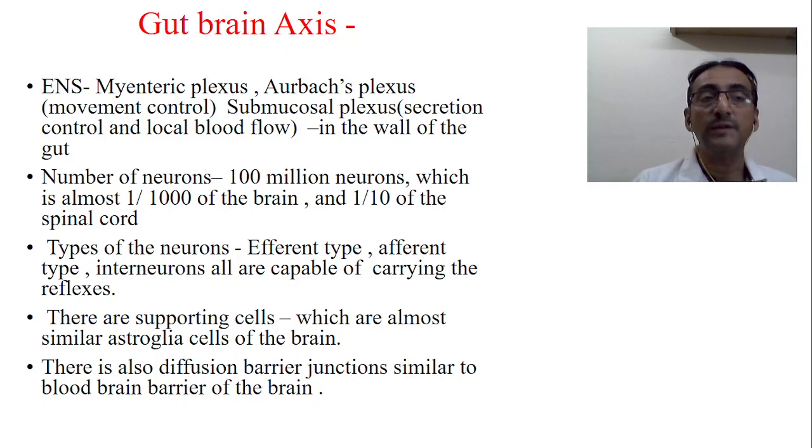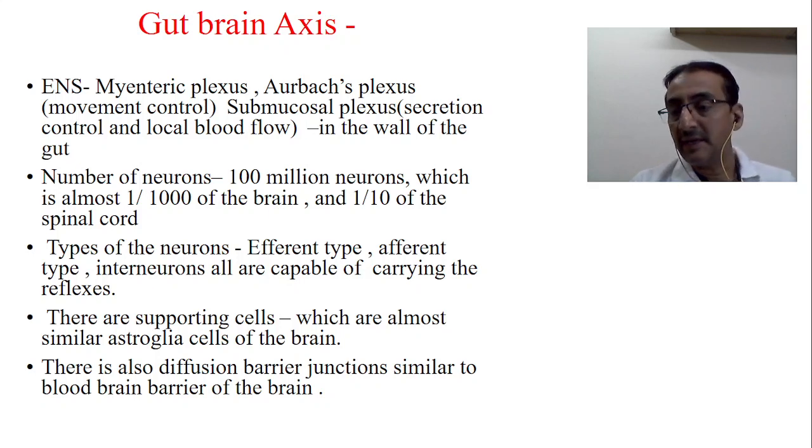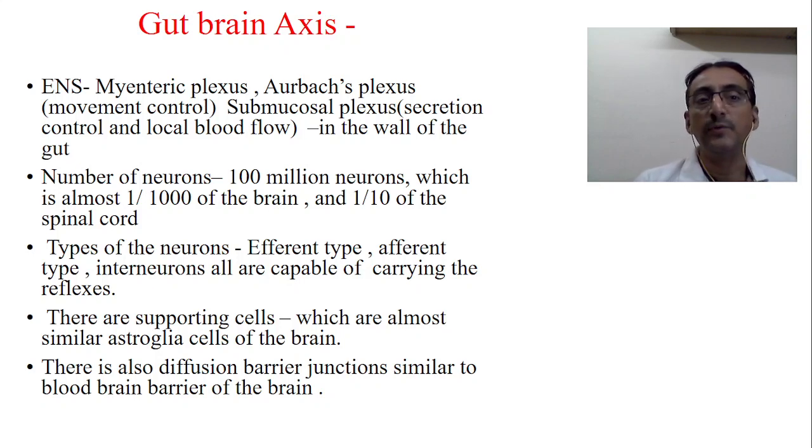The submucosal plexus is mainly related to secretion and control of the blood flow of the gut. These are the three important nerve plexuses which contribute to the enteric nervous system. They are present in each and every segment of the intestinal loops.